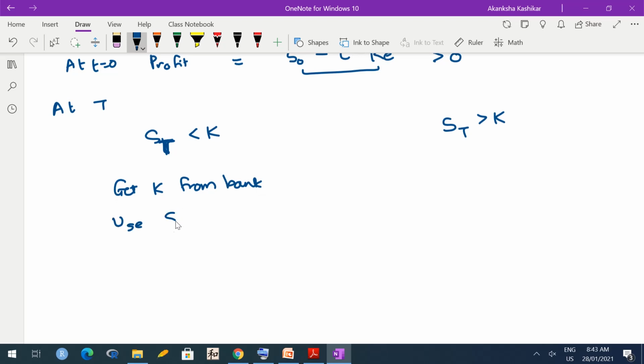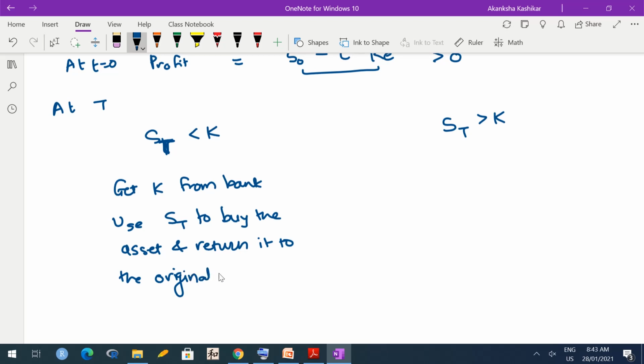Use ST to buy the asset and return it to the original owner, because you had short sold it, means you had borrowed it. So you return the asset. So K minus ST becomes your profit, because you had gotten K from bank, out of which you have used only ST. So this is your profit at time T.